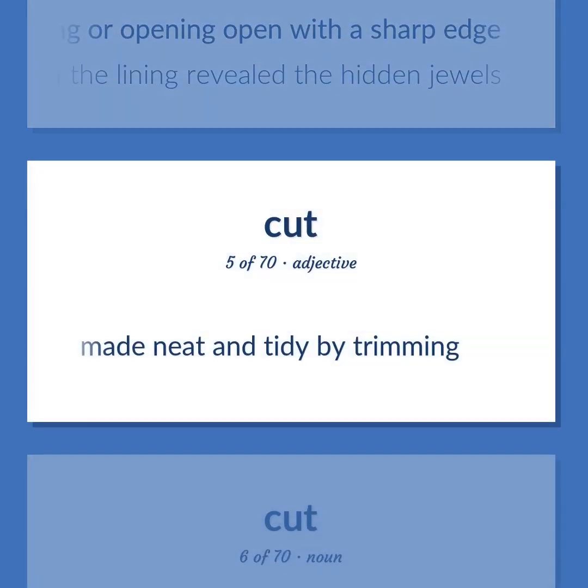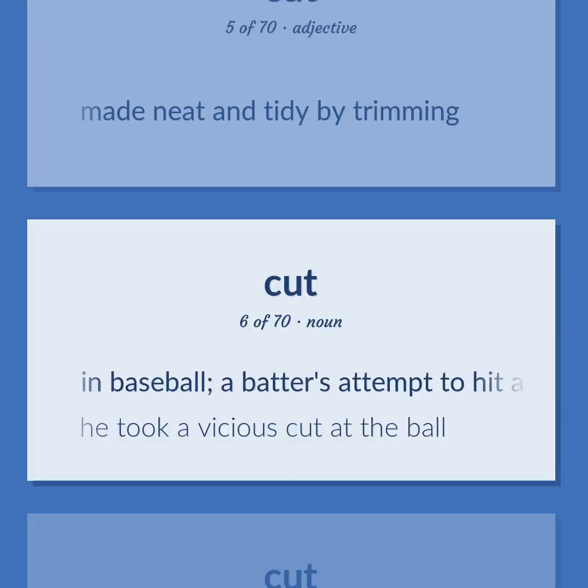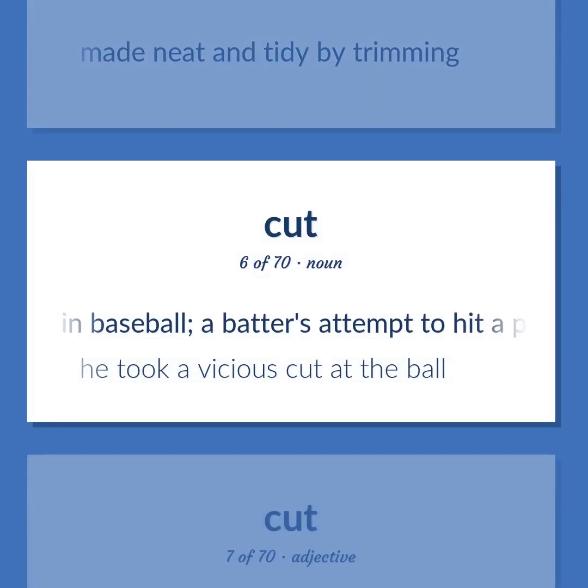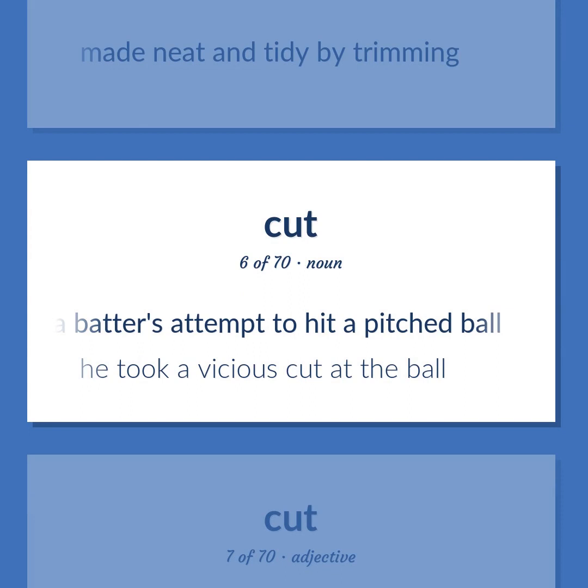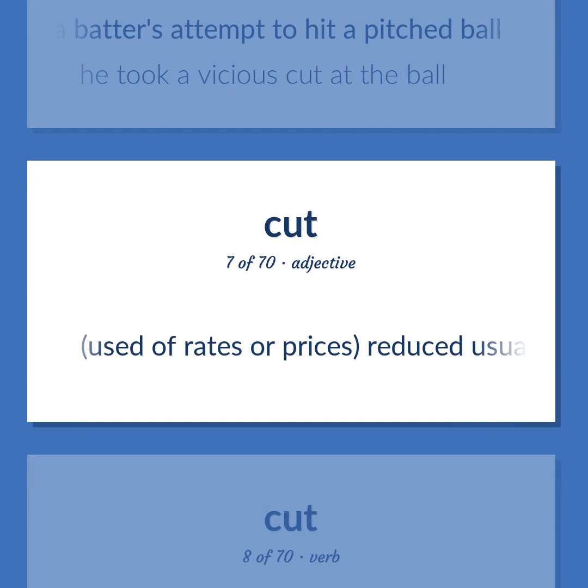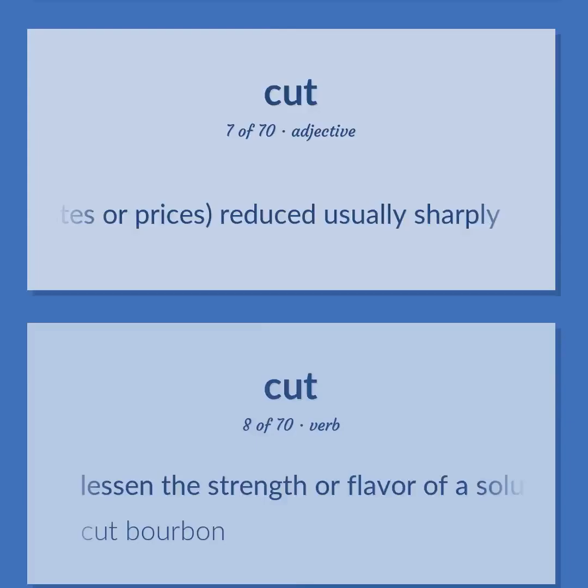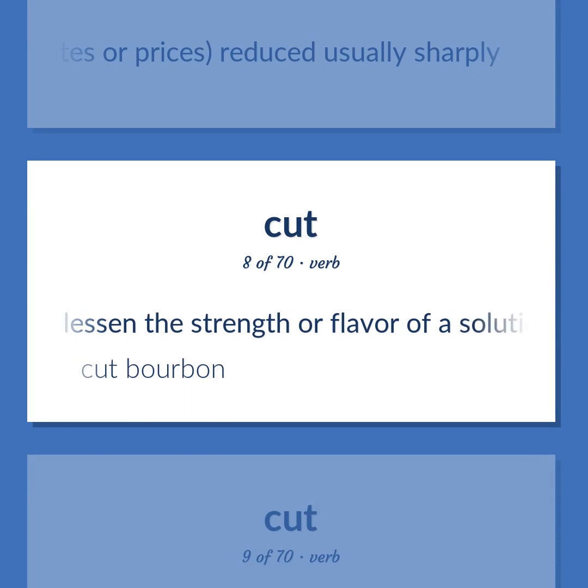Made neat and tidy by trimming. In baseball, a batter's attempt to hit a pitched ball. He took a vicious cut at the ball. Used of rates or prices, reduced usually sharply. Lessen the strength or flavor of a solution or mixture. Cut bourbon.